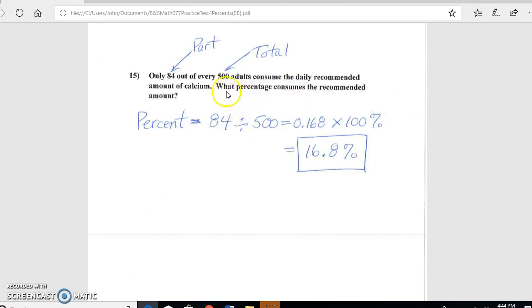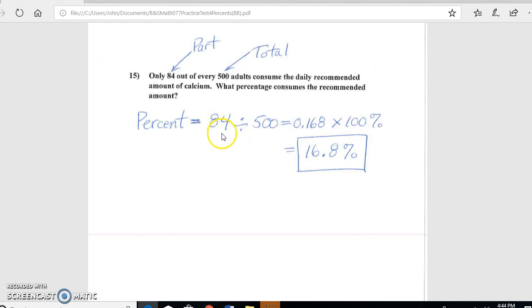So we are looking for the percentage. The problem asks what percentage. So we would want to look on the handout sheet for the percentages, and we have the formula for percent, which is the part divided by the total times 100. Now we should be able to recognize that the total is the 500 and the part is the 84.